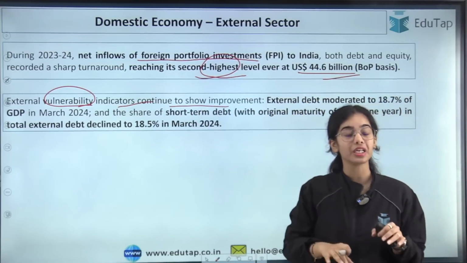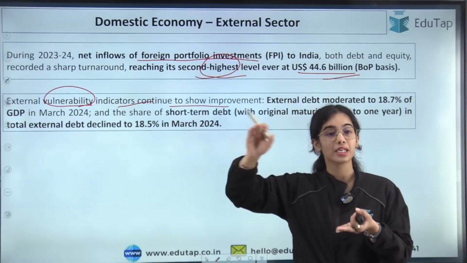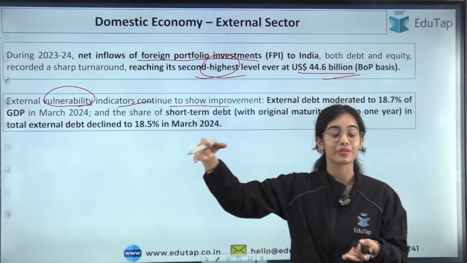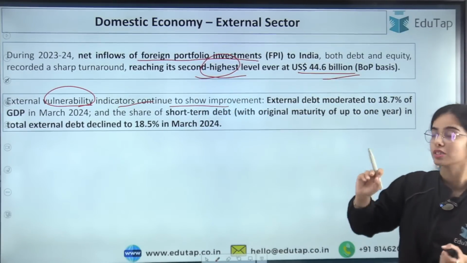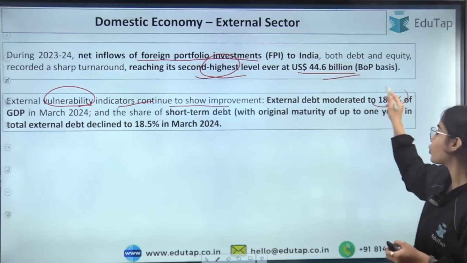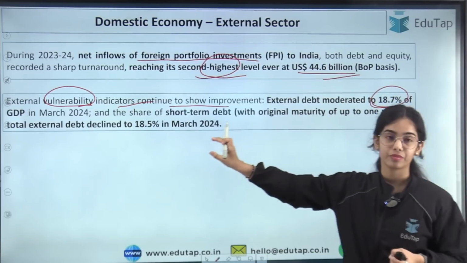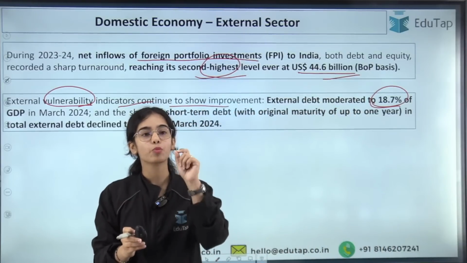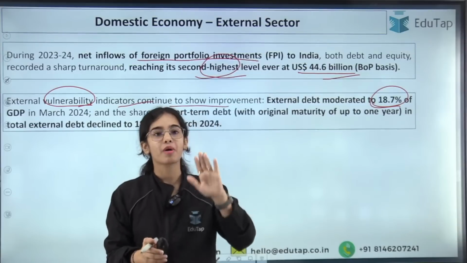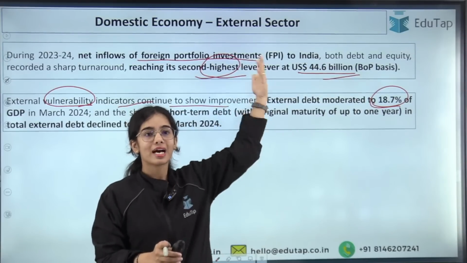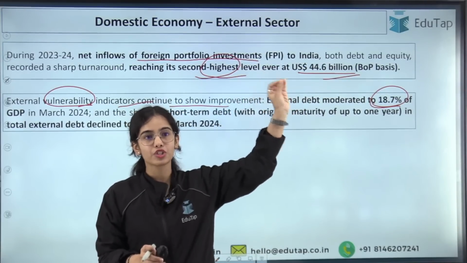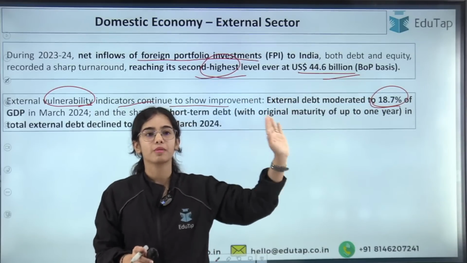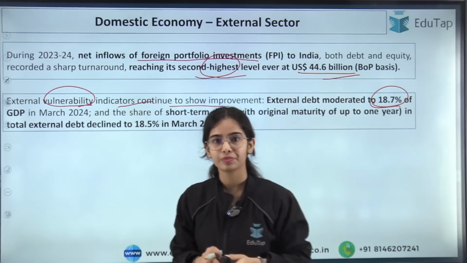So the debt that we are taking from other countries has decreased from 19% in the previous year to 18.7% in March 2024. So the external debt has decreased to 18.7% of the GDP in March 2024 as compared to 19% of the GDP in March 2023. I hope this is clear.